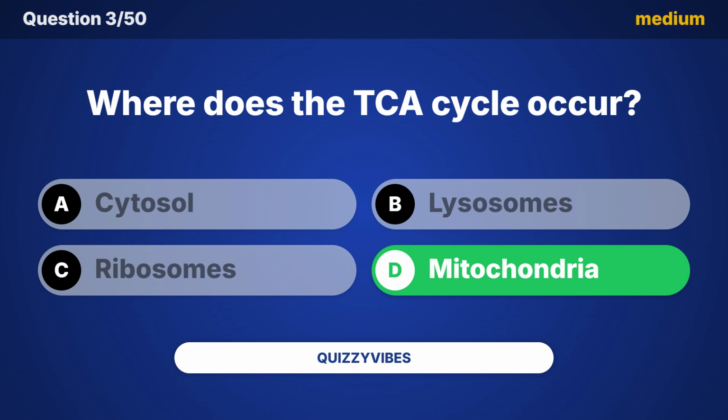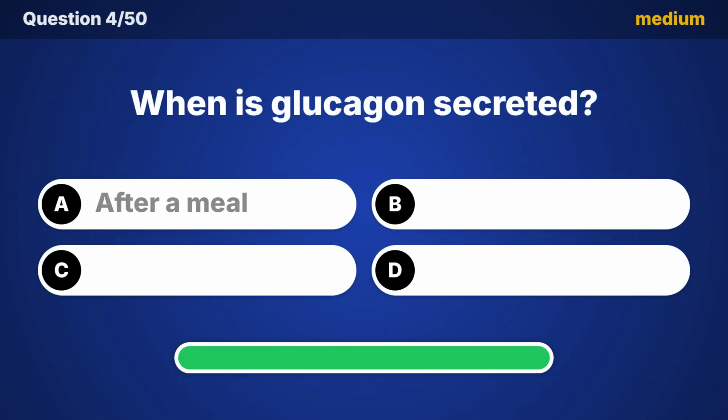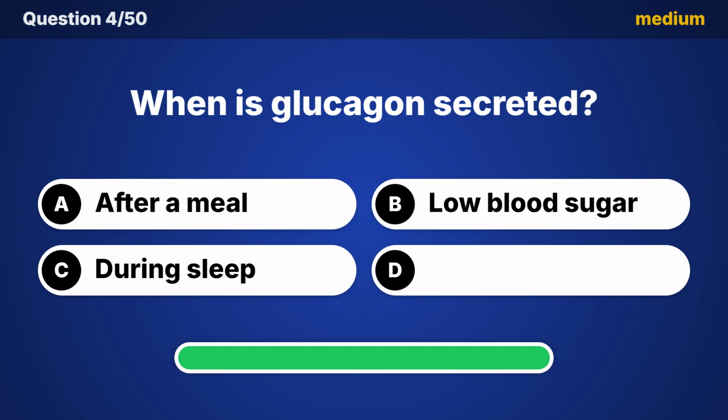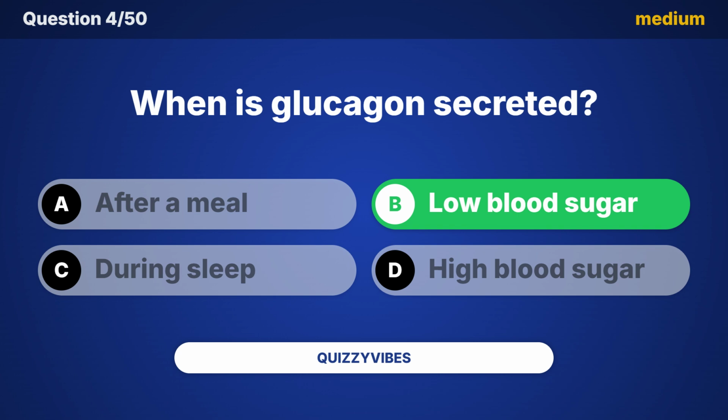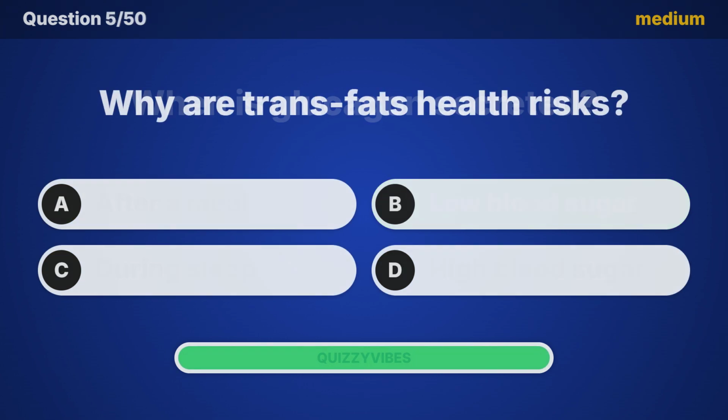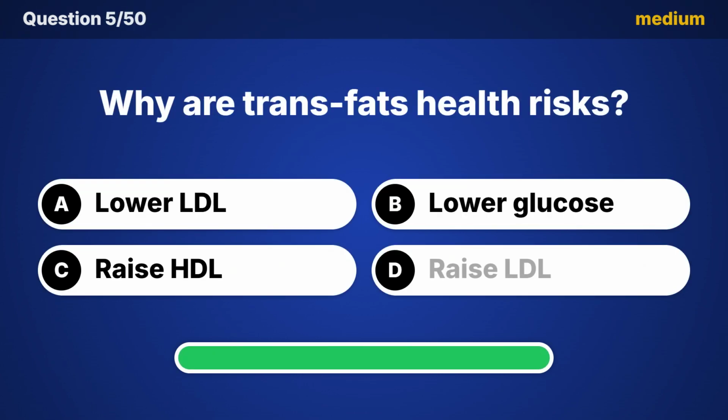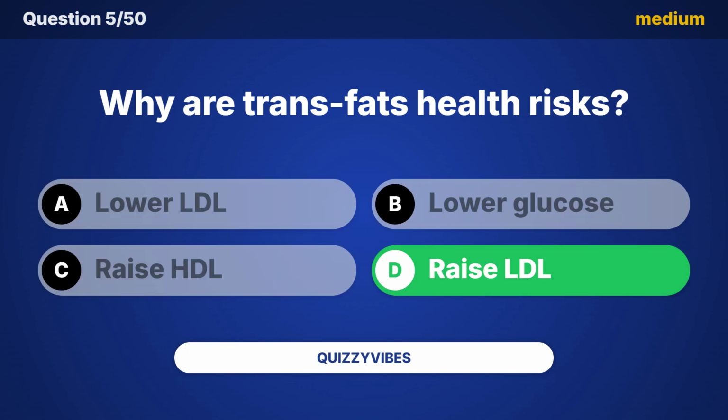Did you guess it? The answer is mitochondria. When is glucagon secreted? The answer is low blood sugar. Why are trans fats health risks? The answer is raise LDL.